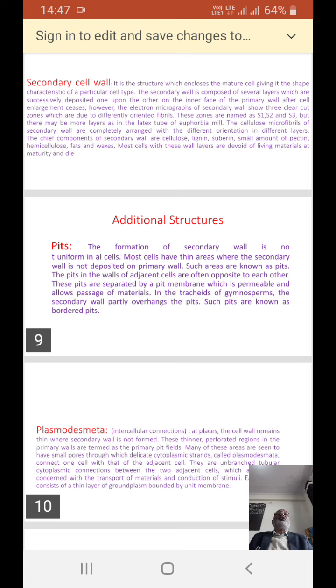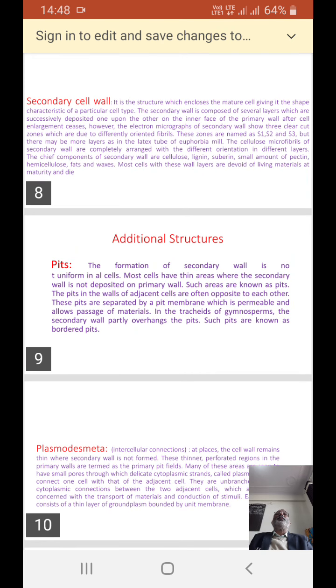In the tracheids of gymnosperms, the secondary wall partly overhangs the pits. Such pits are known as border pits.